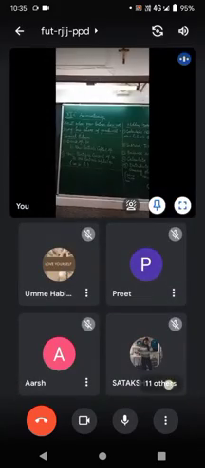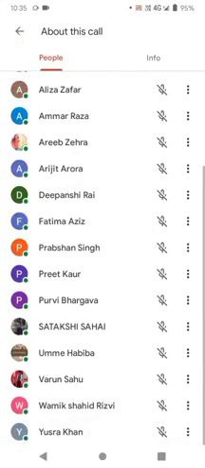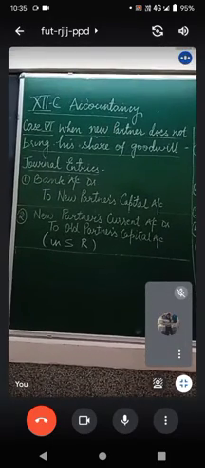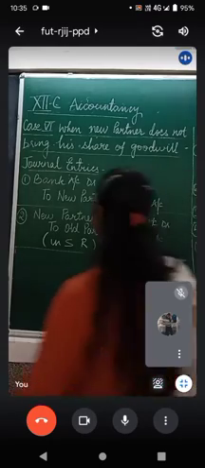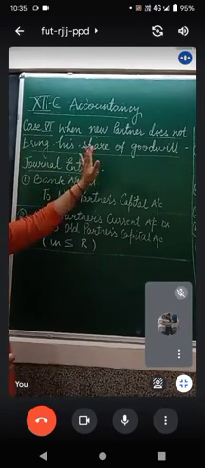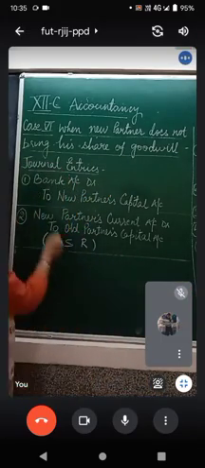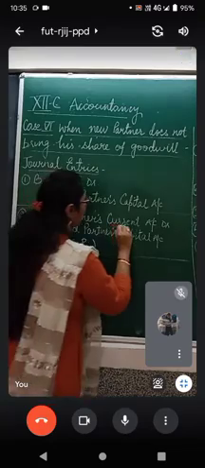Now the second journal entry talks about how much money he was supposed to bring for his share of goodwill. Since we know that he is not bringing any share of goodwill, he is not bringing any premium for goodwill, we are going to debit the new partner's current account.